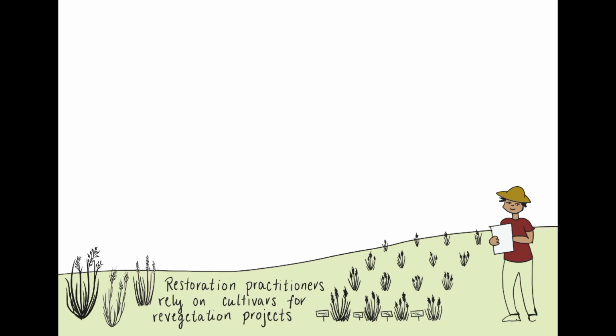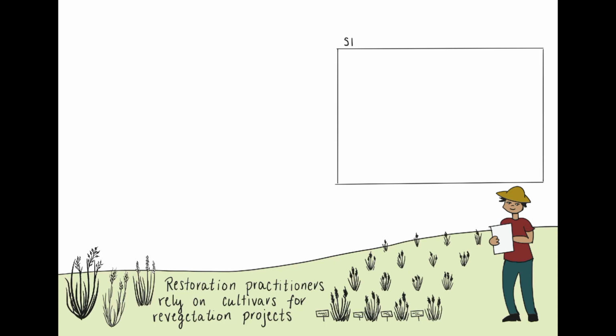Drought tolerance or resistance are mentioned in a third of published materials on grass cultivars used throughout the western United States. However, details about specific traits associated with the strategies plants use for coping with drought are rarely mentioned in cultivar documentation. The strategies plants adopt to cope with drought fall along a continuum of water acquisition versus water conservation.